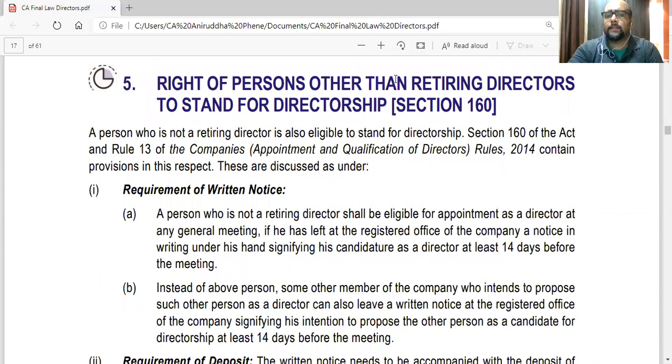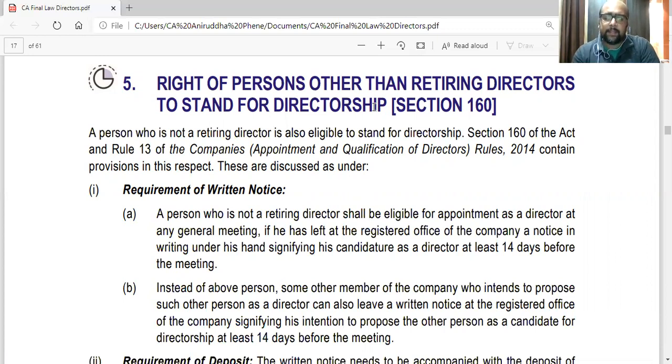Now, next is section 160, the right of persons other than the retiring directors to stand for directorship. Last time, when we were studying section 152, there is a cross reference here. There we had studied that in case of a public company, the directors have to retire by rotation.